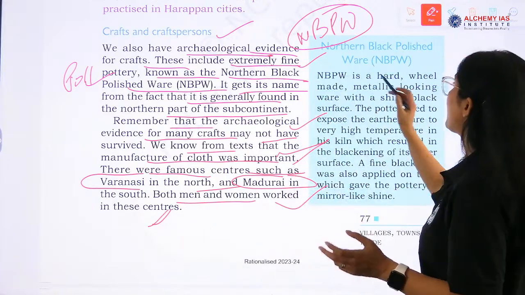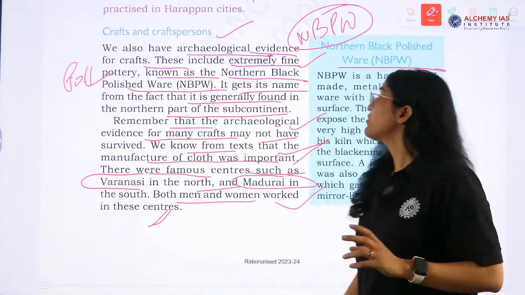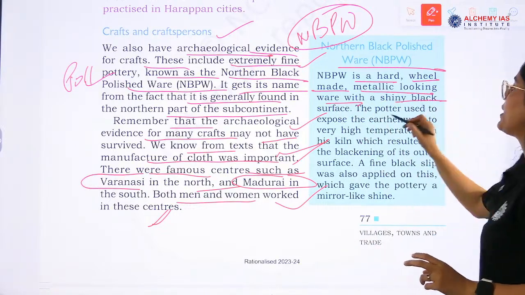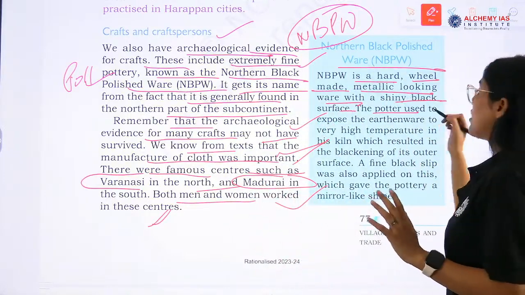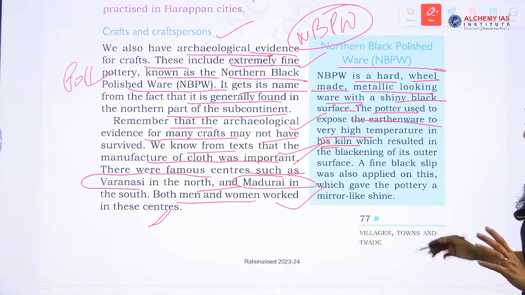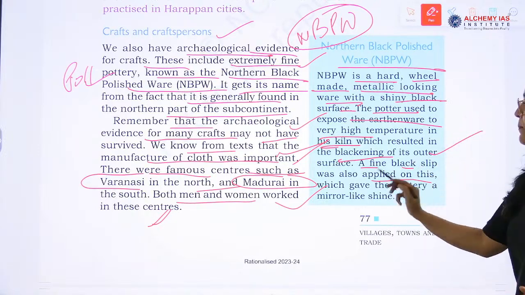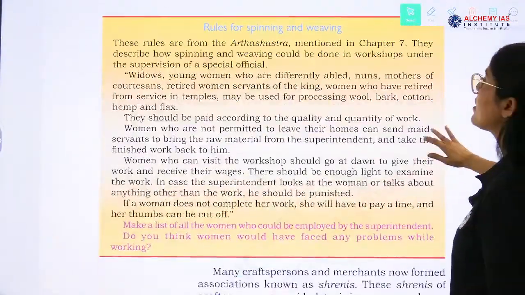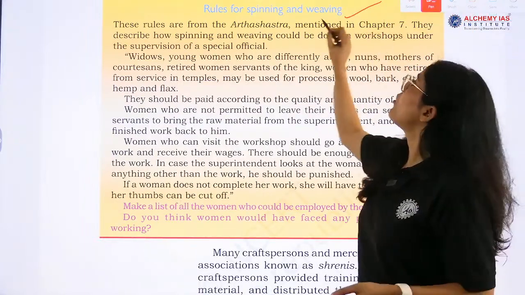So equal participation. What is Northern Black Polished Ware? It is also important information. It is a hard, wheel-made, metallic-looking ware with a shiny black surface. So polished ware, right? The potter used to expose the earthenware to a very high temperature in his kiln, which resulted in blackening of its outer surface. Then a fine black slip was applied, which gave the pottery a mirror-like shine, and that's why it is called polished ware.